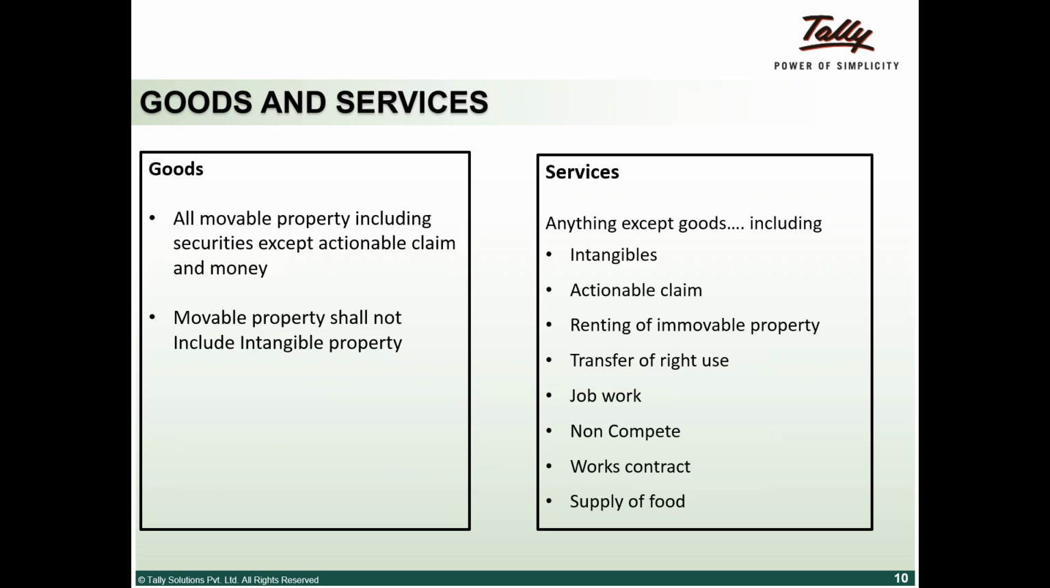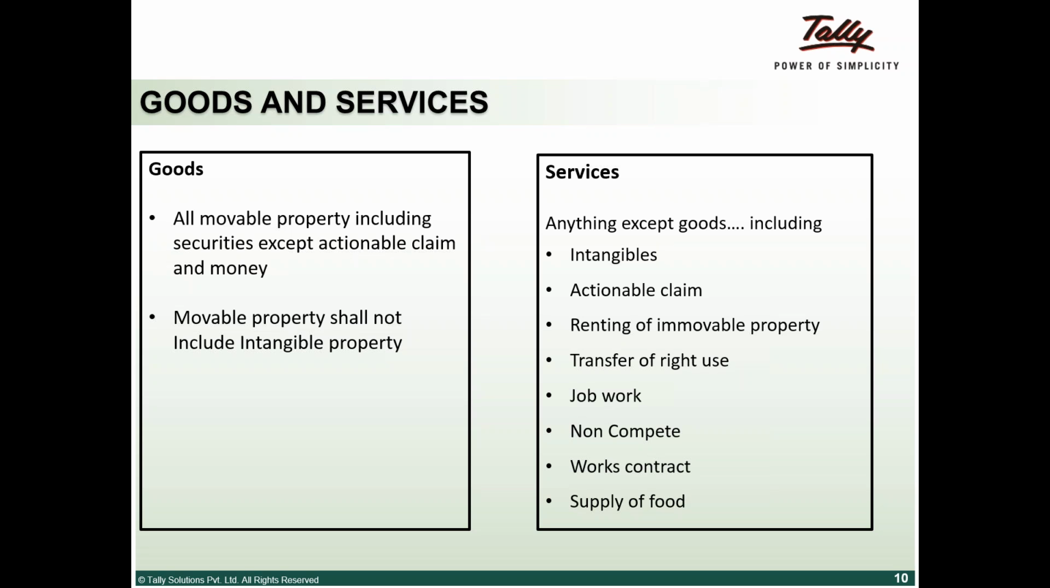In GST, two definitions are foremost important: what is goods and what is services. Goods is defined as all movable properties, including securities, except actionable claims and money. Movable property shall not include intangible property. The simple definition is that goods are tangible and services are intangible. That's the concept in GST.